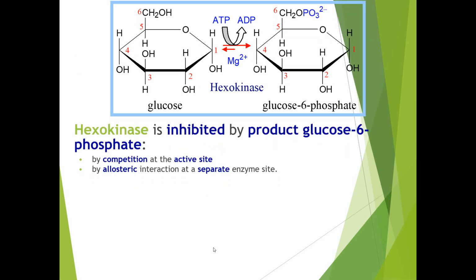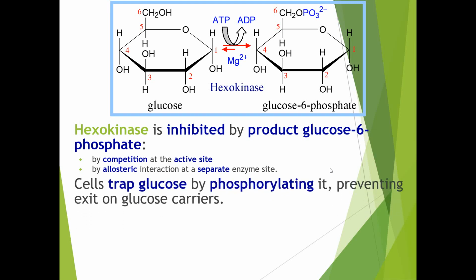Here we discuss the first enzyme, hexokinase, which is inhibited by the product glucose 6-phosphate. So here the local control applies. The product glucose 6-phosphate regulates this step by competition at the active site and by allosteric interactions at separate enzyme sites. This product competes for attachment to hexokinase and thereby stops the conversion of glucose to glucose 6-phosphate. So the cell traps glucose by phosphorylating it, preventing exit through the glucose carrier.